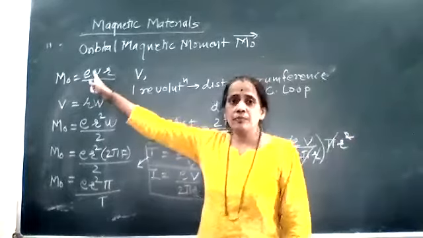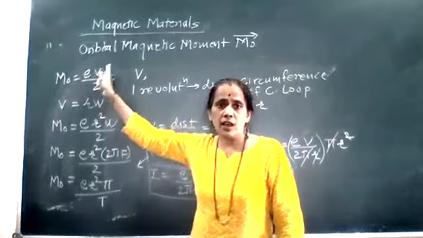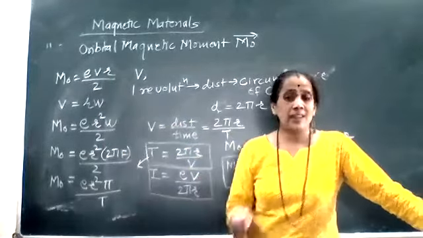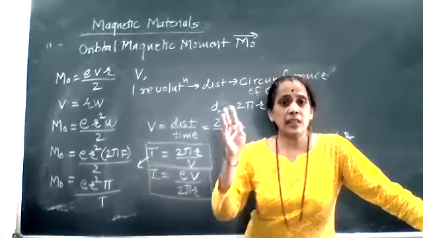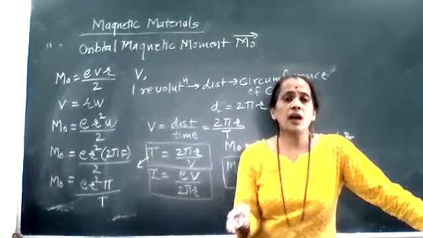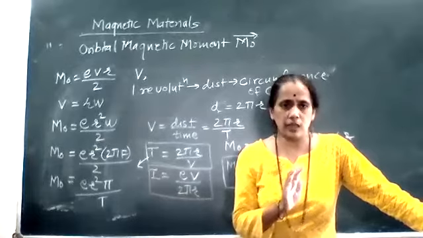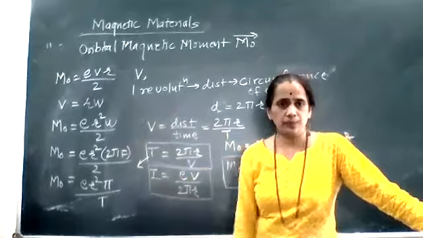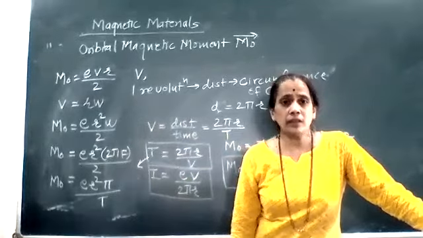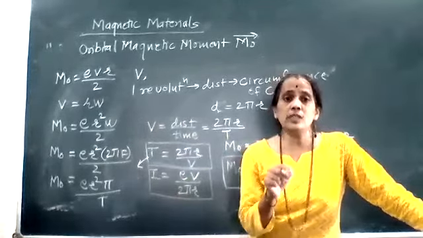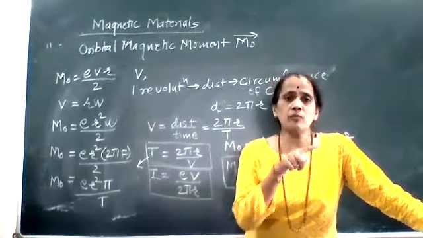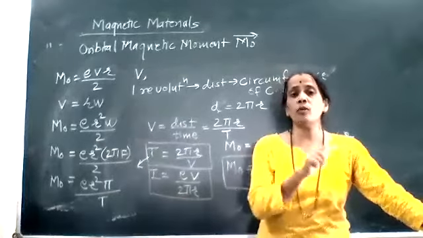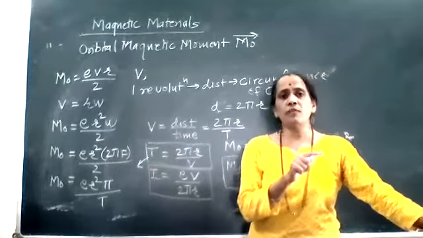बेसिक फॉर्मूला था magnetic moment का E v r upon 2. उसमें हमने substitution करके और change किया. ये टेक्स्ट बुक में नहीं है, but there are numerical problems and there are some very short answer MCQ questions. That's why you have to concentrate on this modified formula. तो modified formula करते टाइम हमने as electron is performing a rotation, revolving motion का मतलब है circular motion, तो इसलिए फिर हमने circular motion का फॉर्मूला use किया, और इस circular motion में v is equal to r omega.